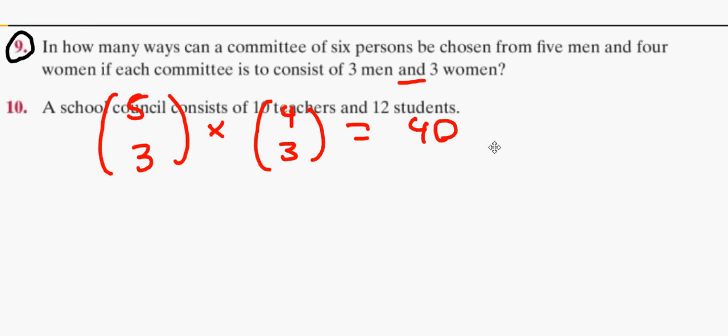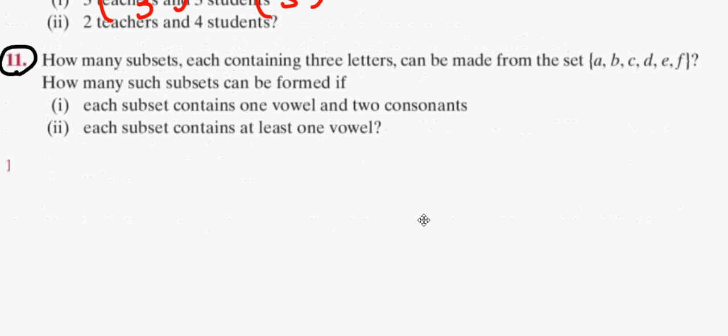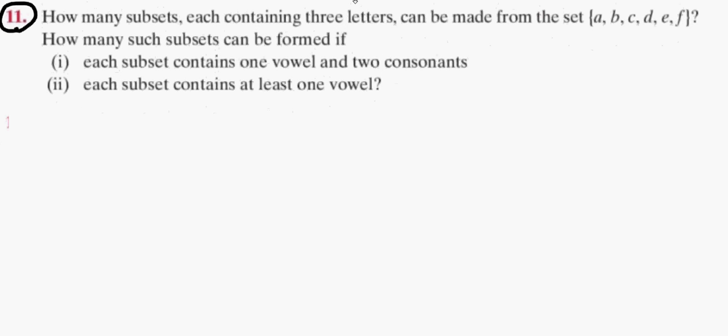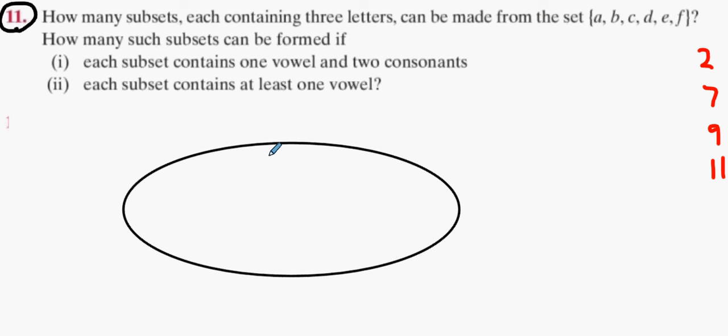Let's move on to question 11. So what have I done so far? 7, 9 and 11, we're hoping. Alright. How many subsets? Does everybody remember what a subset is? Jammer sets back in the day? You'd have a letter like this. And it'd be A, B, C, D, E.